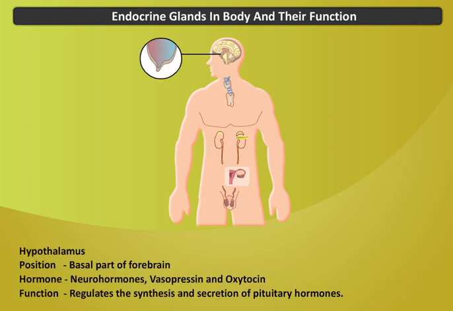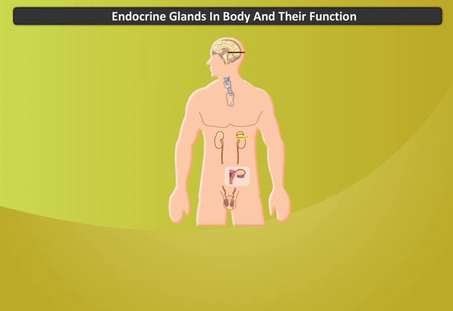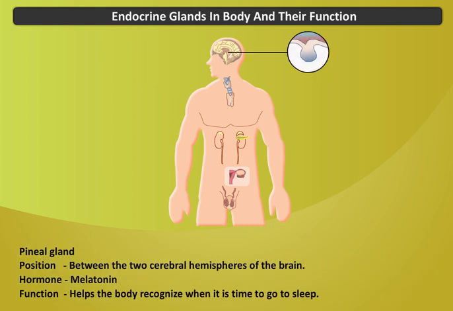Hypothalamus. Position: basal part of the forebrain. Hormones: neurohormones, vasopressin and oxytocin. Function: regulates the synthesis and secretion of pituitary hormones. Pineal gland. Position: between the two cerebral hemispheres of the brain. Hormone: melatonin. Function: helps the body recognize when it is time to go to sleep.